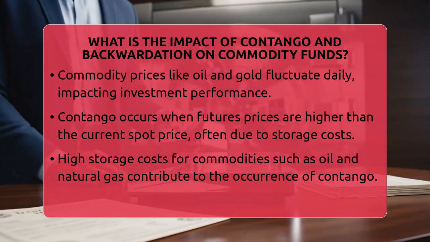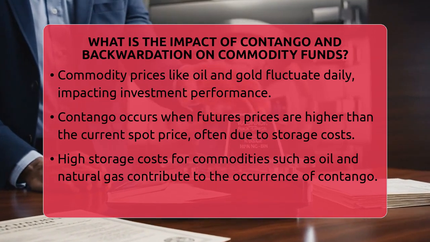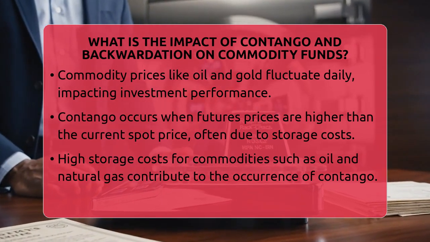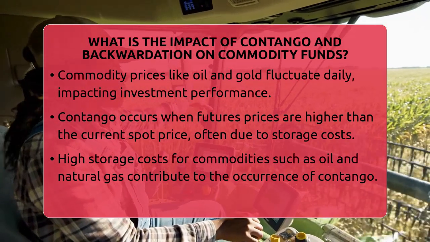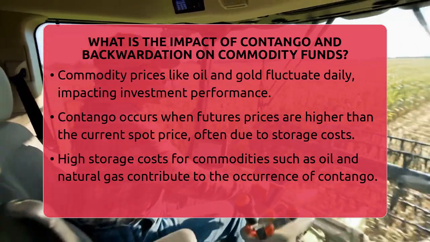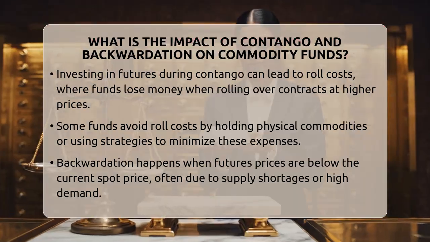Contango happens when futures prices are above the current spot price. This often occurs because storing commodities costs money, like paying for warehouses or insurance. For example, oil and natural gas often show contango because they need large storage facilities and have high holding costs.